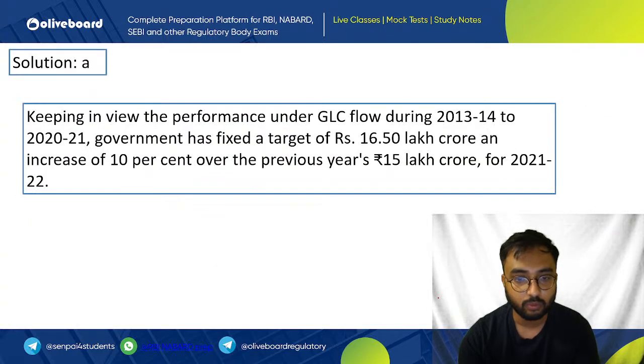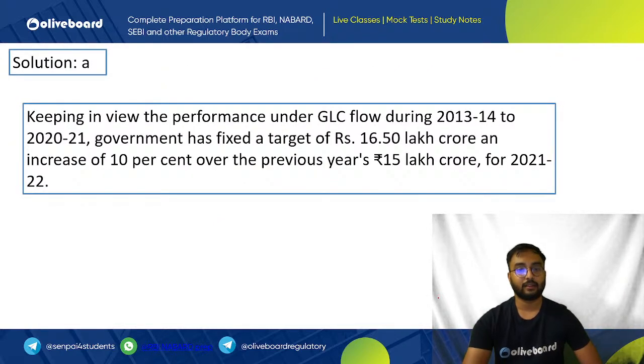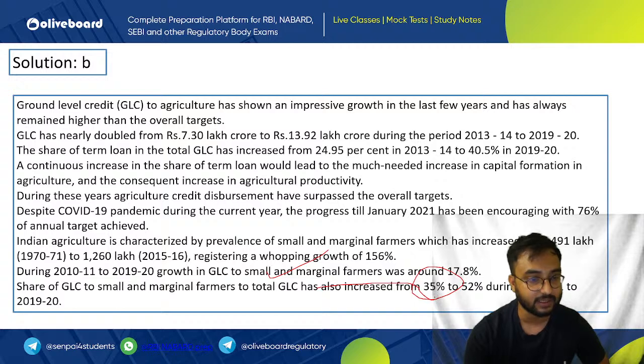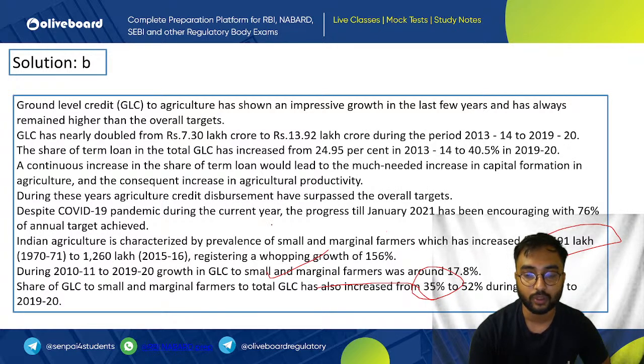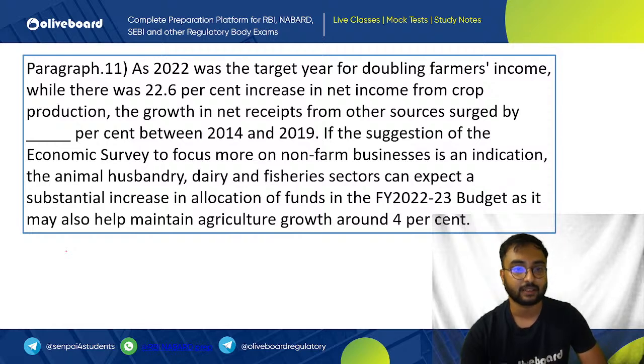What was the second statement? Yes, in lakhs that has been given, right? So yes, the small and marginal farmers overall grew from 491 lakhs to 1260 lakhs, not 2260 lakhs. Okay, so that was wrong. Rest of all of the statements are correct.